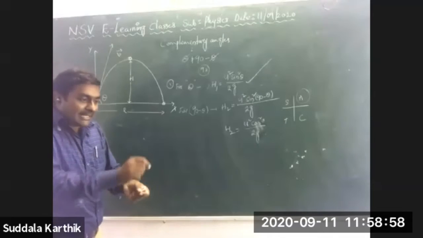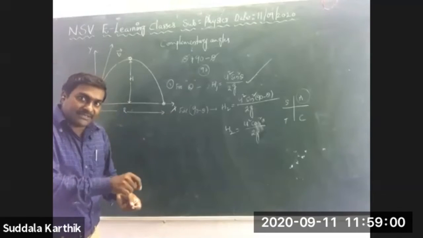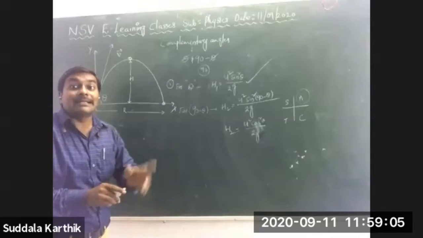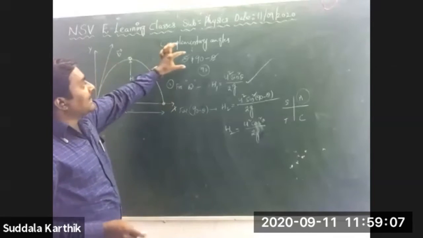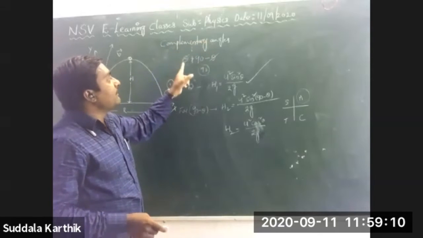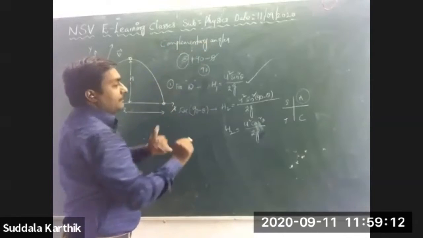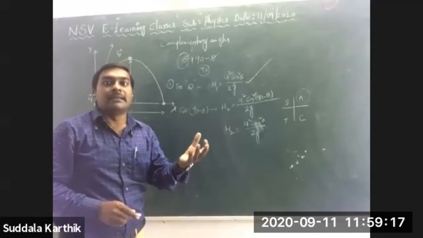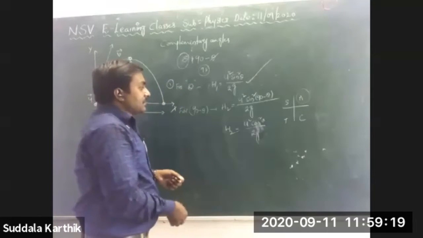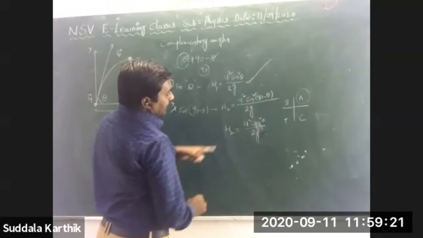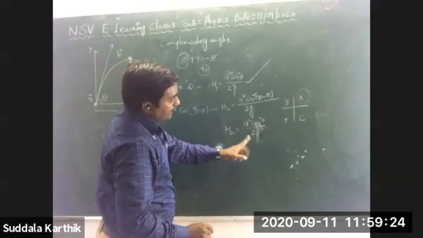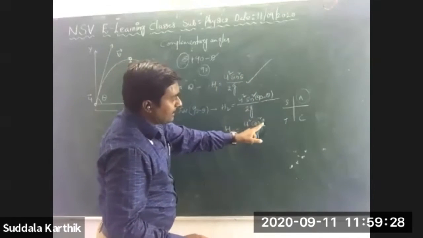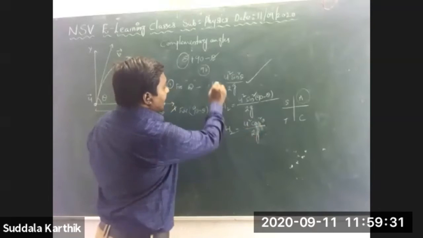Then after some time, again the same projectile, the same piece of chalk, I am throwing, right? I am projecting with an angle that is exactly 90 minus theta, the complementary angle of the previous angle. By substituting 90 minus theta, I got u square cos square theta by 2g, Nana.